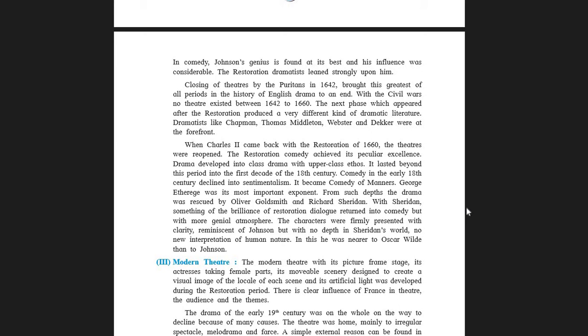Moreover, students, Puritans were the people of the 16th and 17th century who wanted to purify their thoughts.